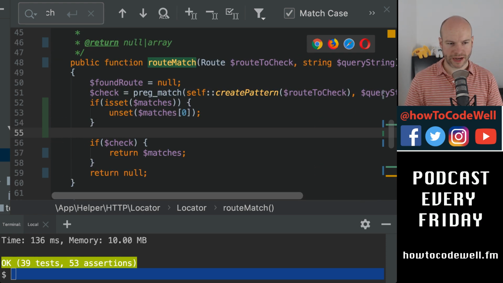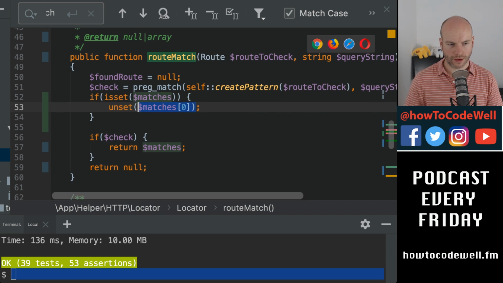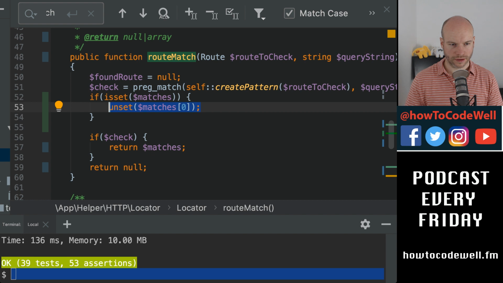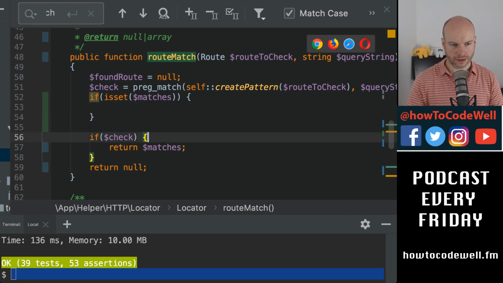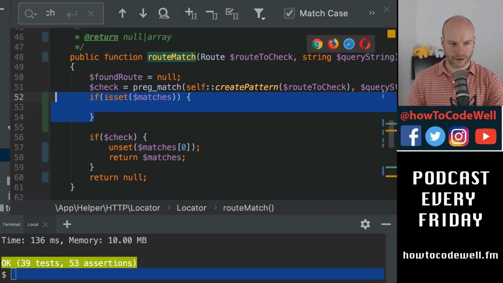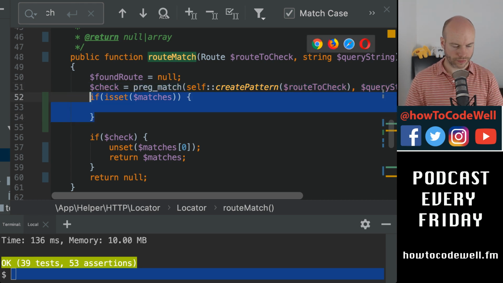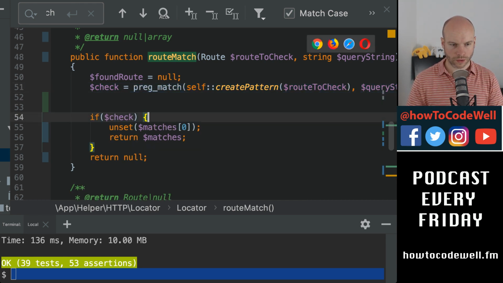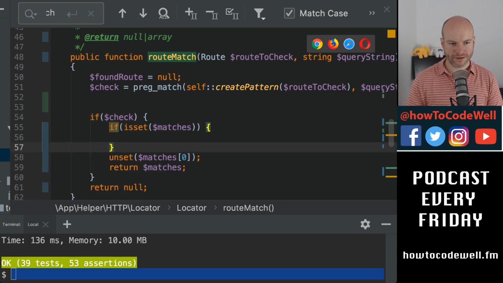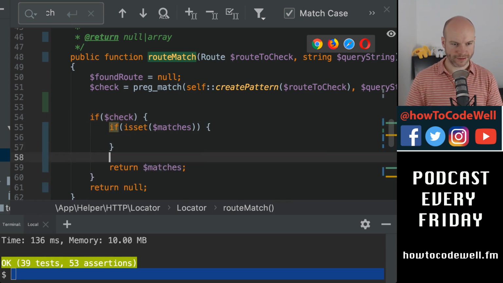If is set matches, unset matches 0, 1. In fact, that's stupid. We should only do that within here. And now we have nested stuff, which is not nice.